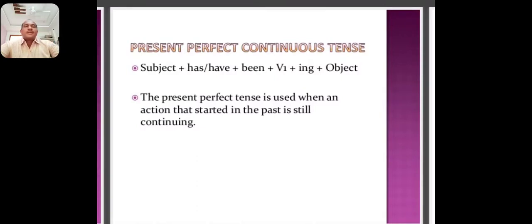Here, the present perfect continuous tense is used when an action that started in the past is still continuing. Already the action started in the past and still continues in the present. This tense is used to express those actions which started in the past and are still going on in the present up to the time of speaking.